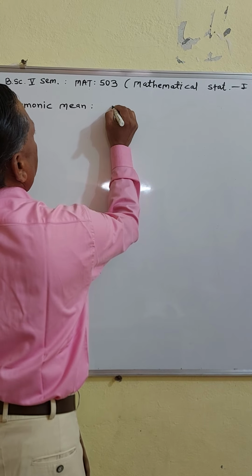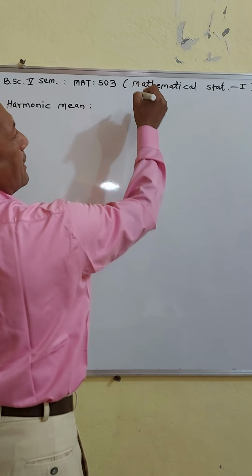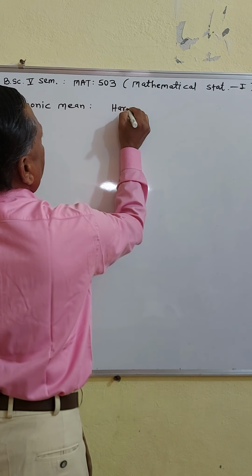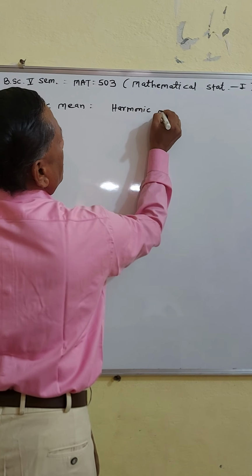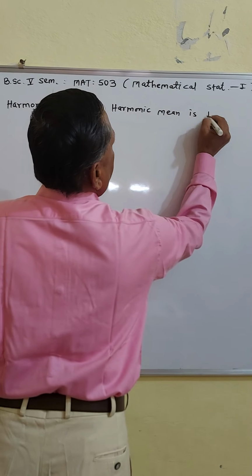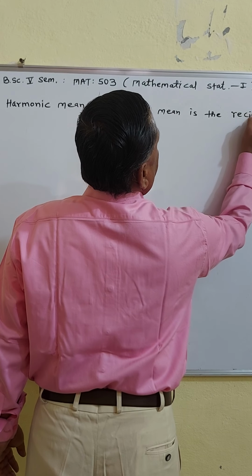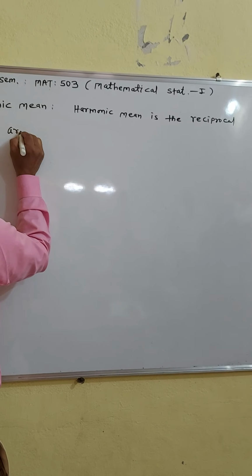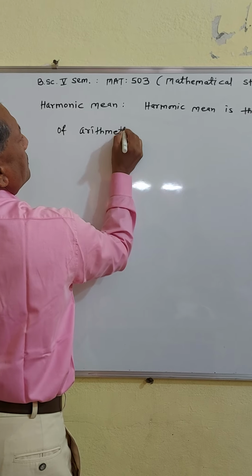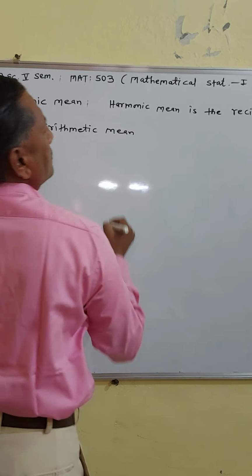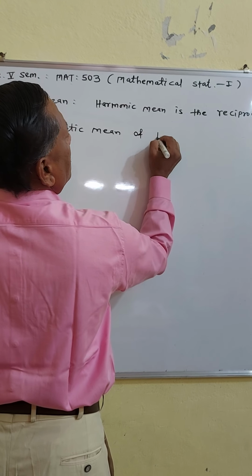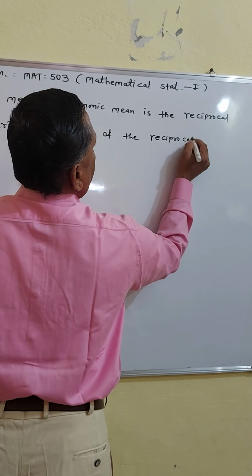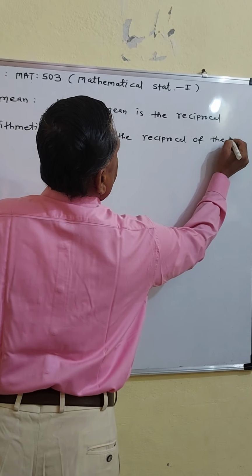Harmonic mean is denoted by H, capital H. Harmonic mean is the reciprocal of the arithmetic mean of the reciprocal of the values.